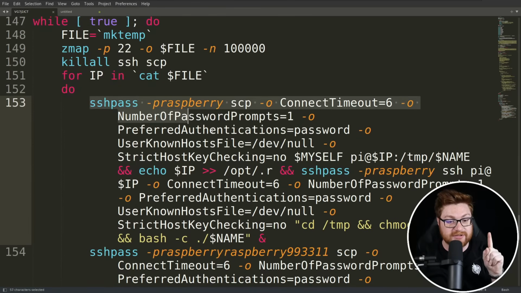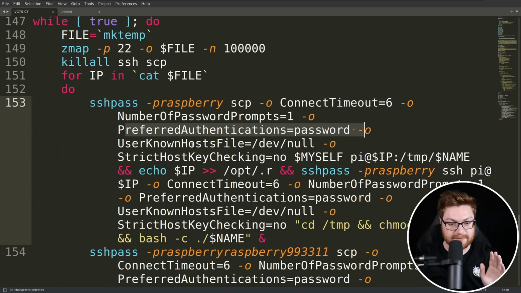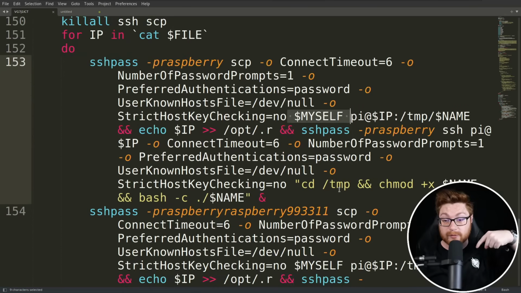We use sshpass with our password raspberry. Again, the default Raspberry Pi password, with connect timeout, number of password prompts equals 1, preferred authentication password, and so on. Arguments for SSH, but ultimately we'll end up trying to copy, SCP, the myself script, so this script, the malicious malware, whatever, logging in as the pi username at the IP address that we saw in the temp name file.